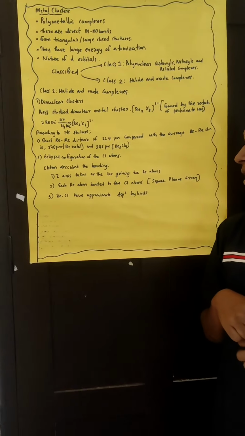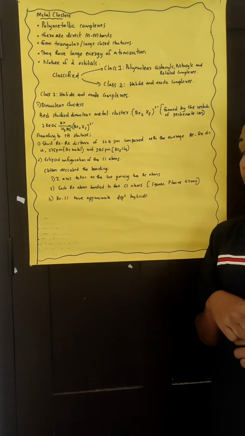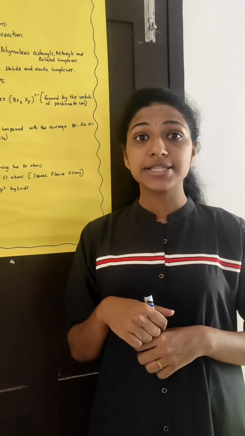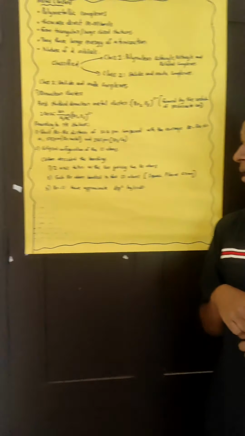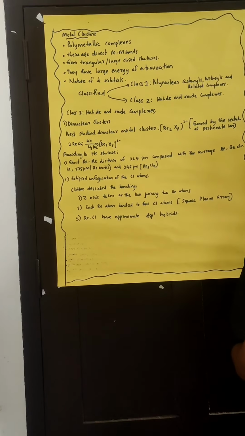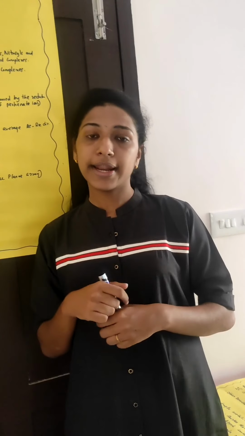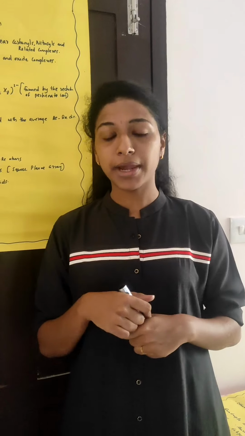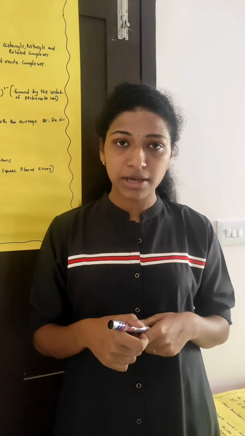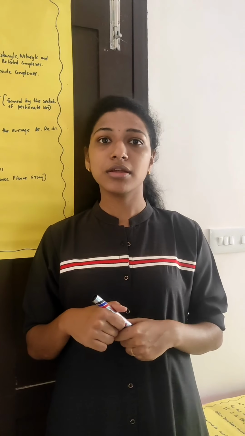And also in the case of Re3Cl9, the distance is 248 picometer. When the rhenium distance is compared to metallic rhenium and also to Re3Cl9, it is very much shorter.